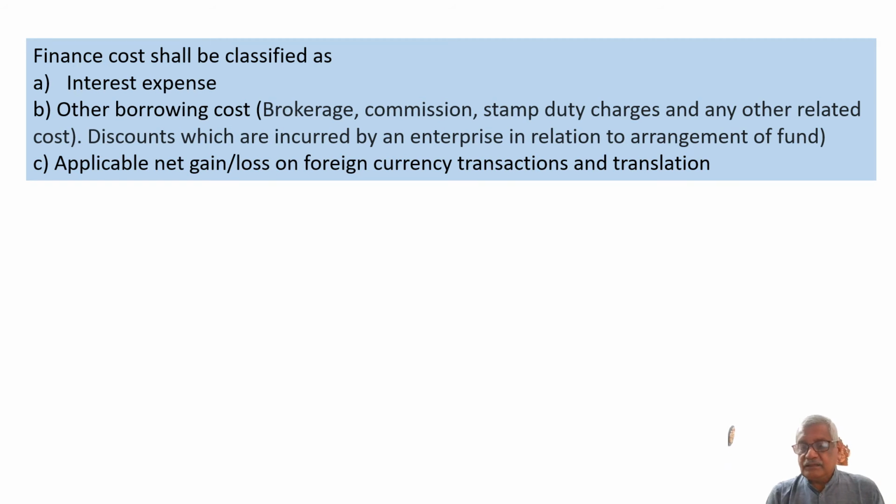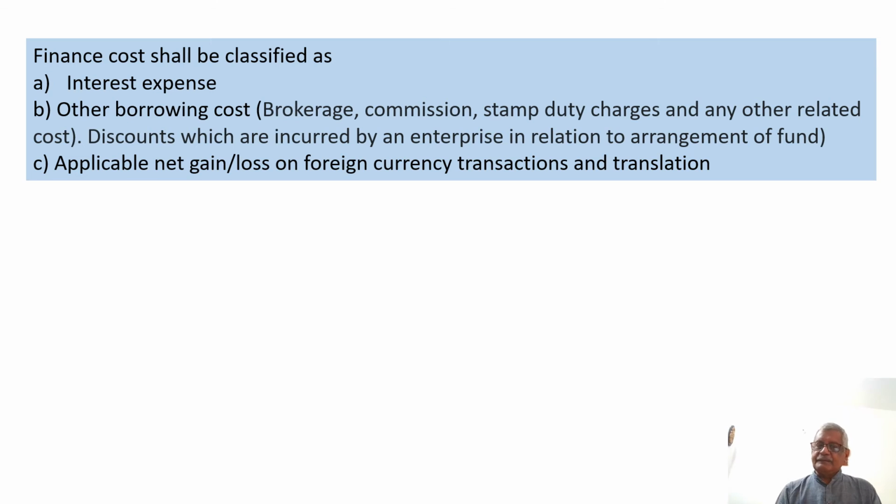Now the next item is the finance cost. Finance cost means interest expenses and other borrowing costs and any gain or loss in the foreign exchange transactions. The finance cost shall be classified as: one, interest expense, that is the interest paid on borrowings either to the bank or to the NBFCs or to any financial institutions, etc. Other one is the other borrowing cost, which could be, for example, brokerage, commission, stamp duty charges and any other related cost, then discounts which are incurred by an enterprise in relation to arrangement of funds.